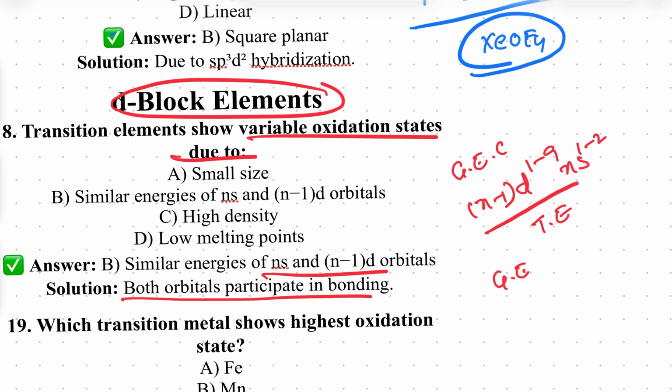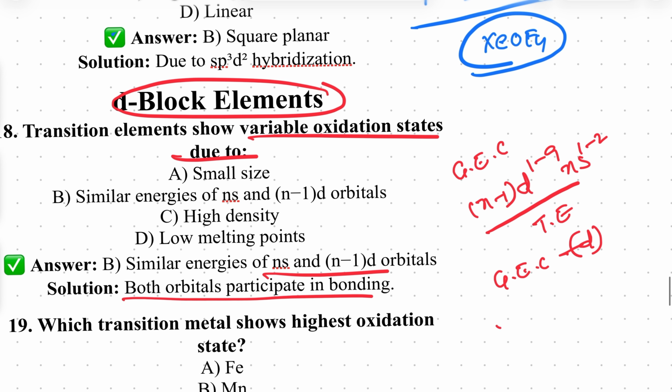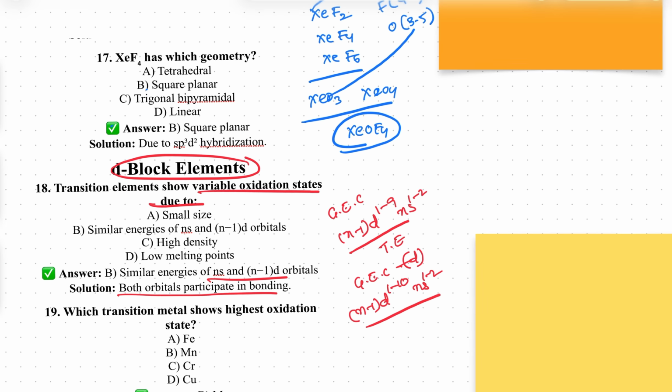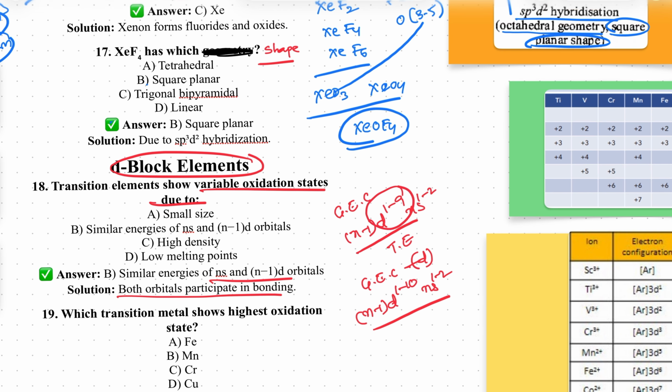Due to these incompletely filled electrons, they will give you variable oxidation states.